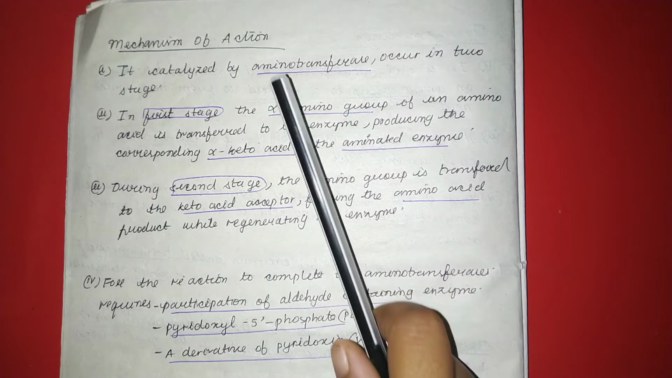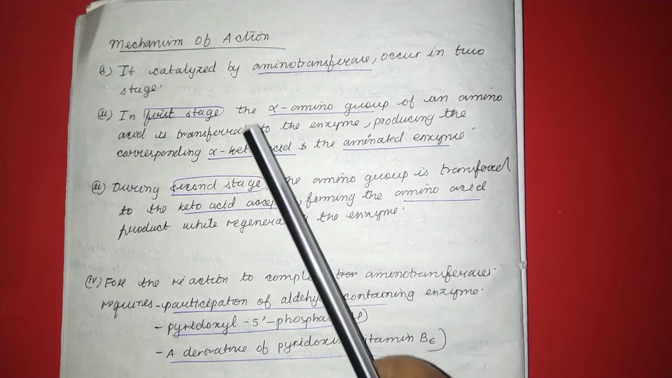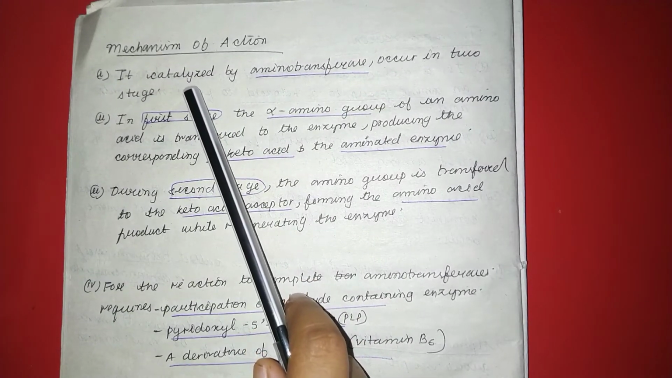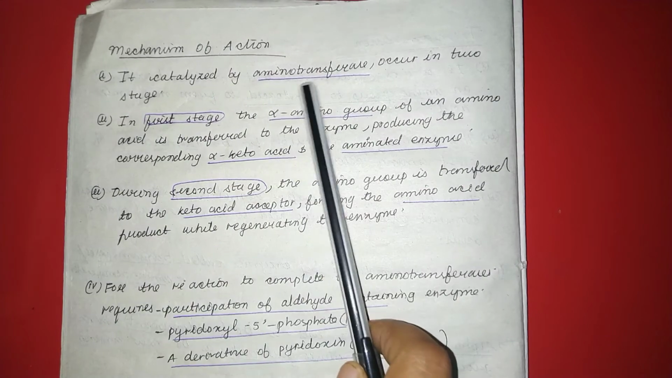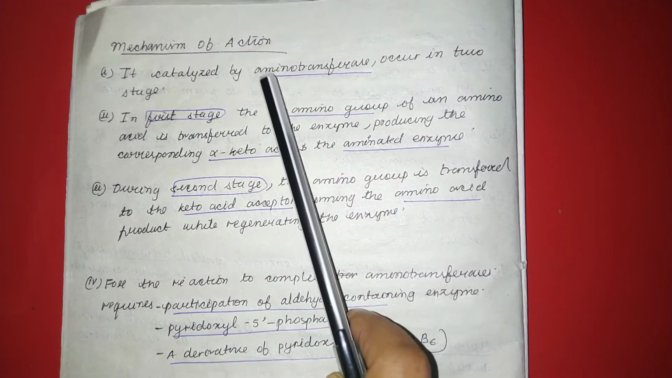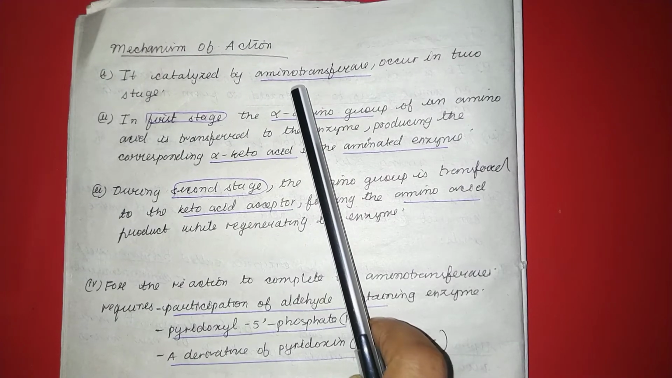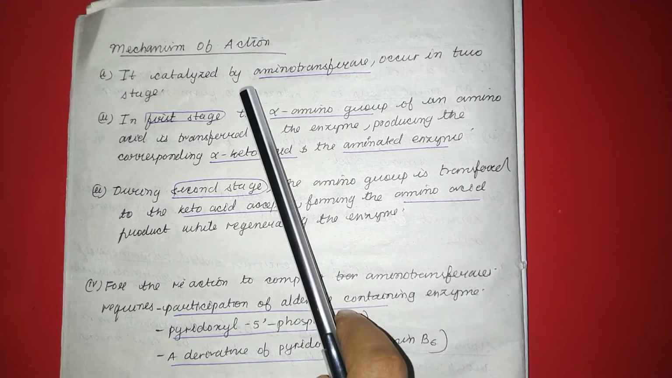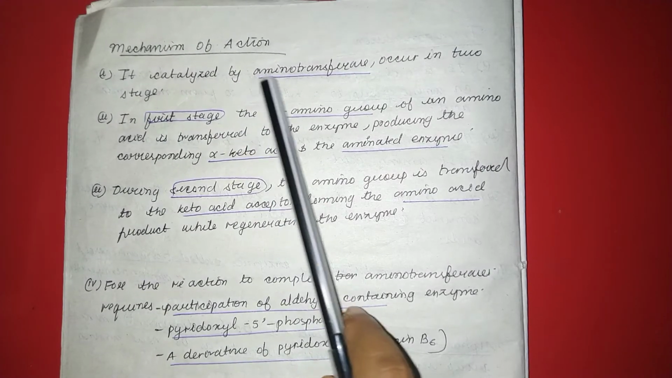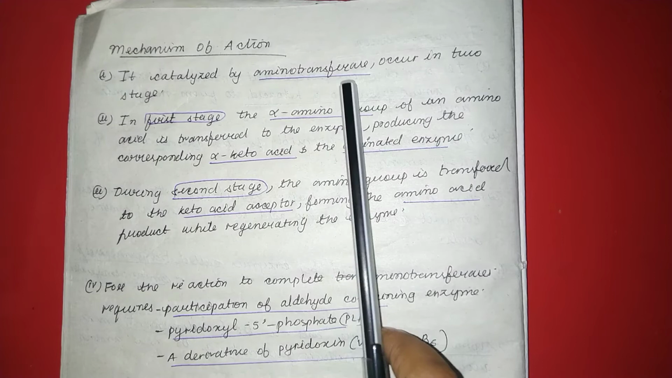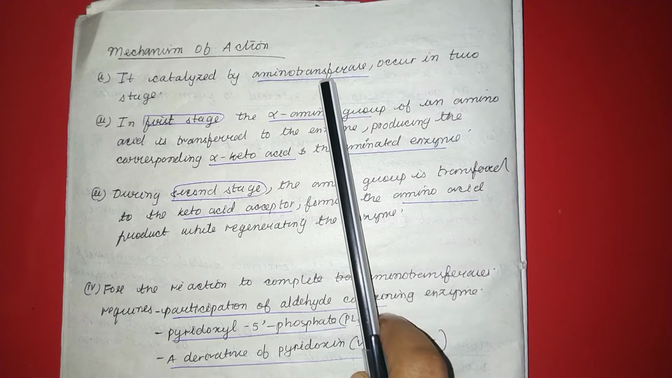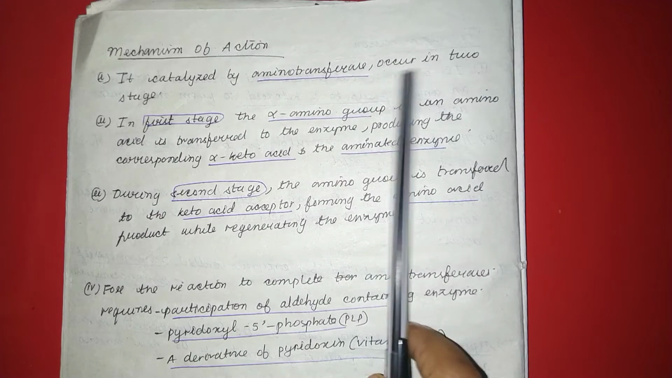Coming to the mechanism of action of transamination, the transamination process is catalyzed by aminotransferase, which occurs in two stages.